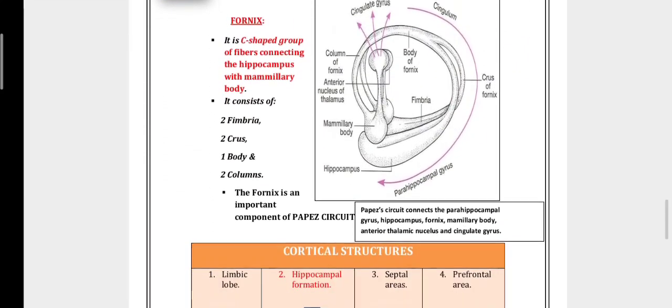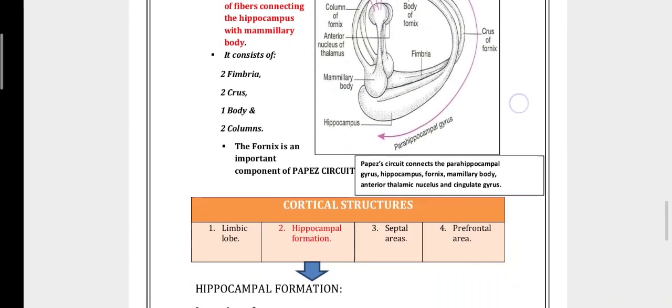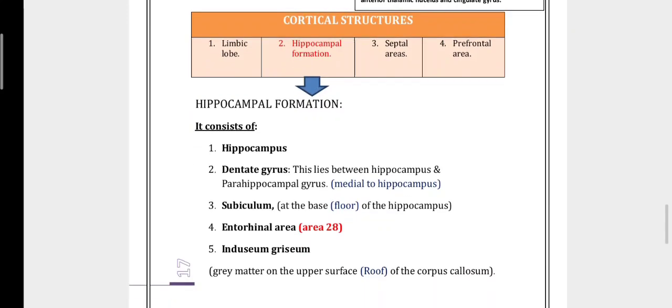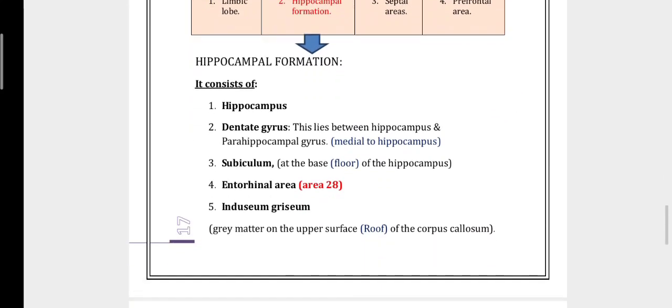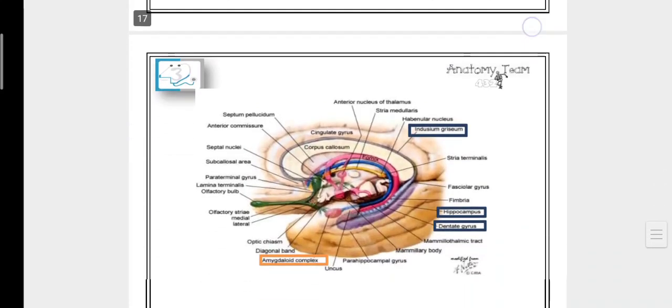Its efferent pathway is called the fornix. The fornix is a C-shaped group of fibers connecting the hippocampus with the mammillary bodies. It consists of the fimbria and two crura, one body and two columns. The hippocampal formation consists of the dentate gyrus and the hippocampus. The dentate gyrus lies between the hippocampus and the parahippocampal gyrus. The entire area, area number 28, is gray matter.